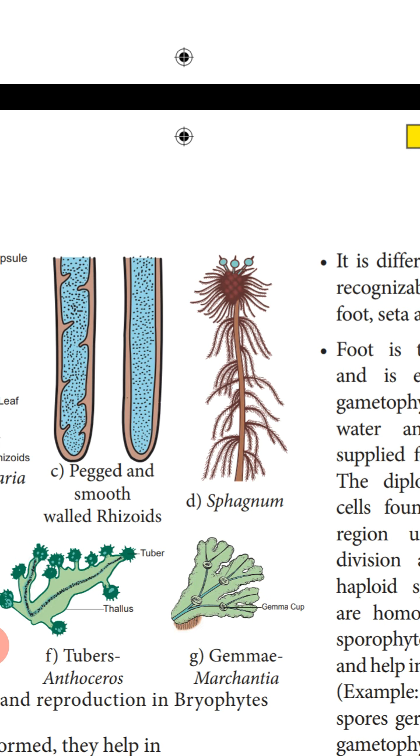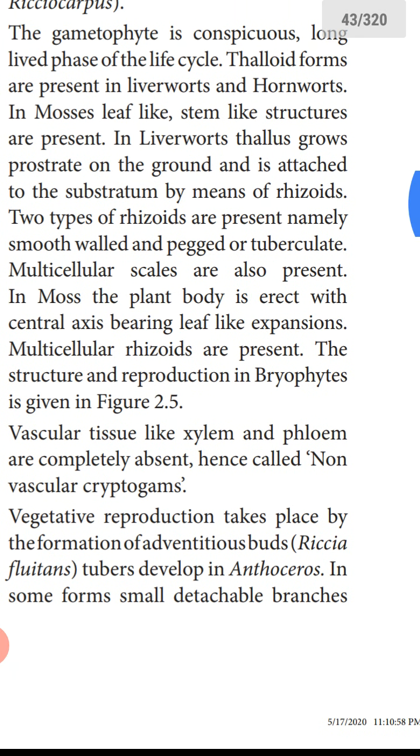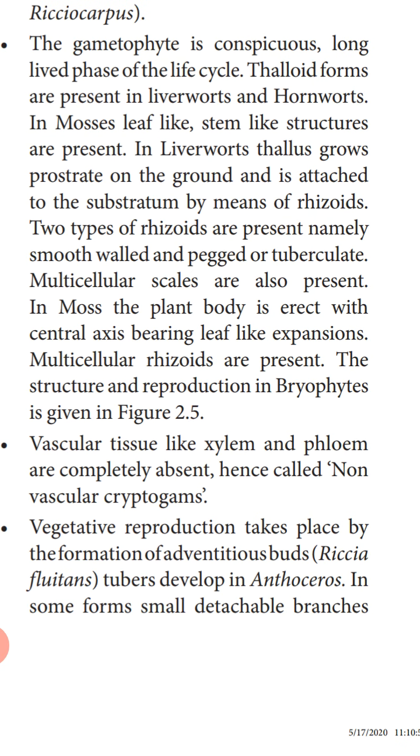Whereas in the second, the inner walls are smooth. So this type of rhizoids are called smooth rhizoids. So in the bryophytes, you can find two types of rhizoids: either pegged rhizoids or smooth rhizoids. Two types of rhizoids are present, namely smooth-walled and pegged, and pegged is also called tuberculate.